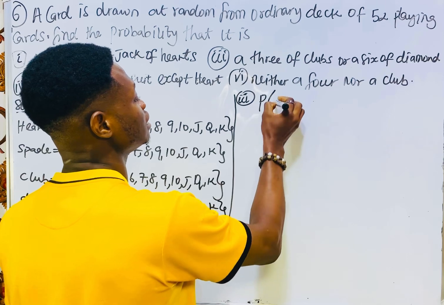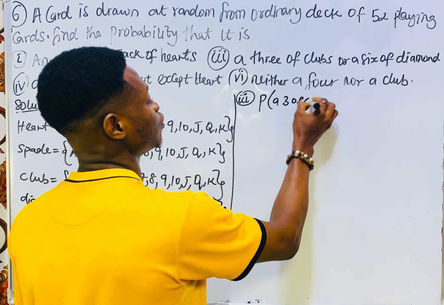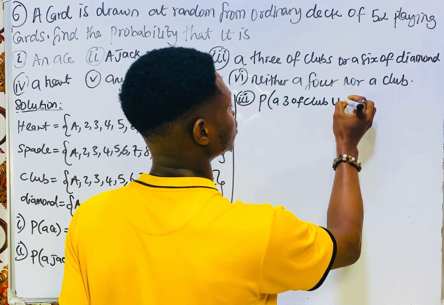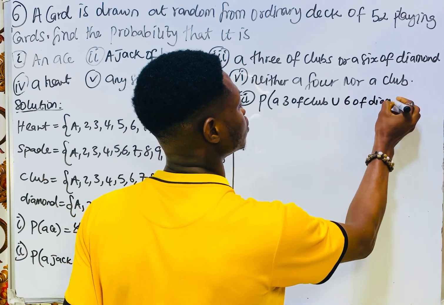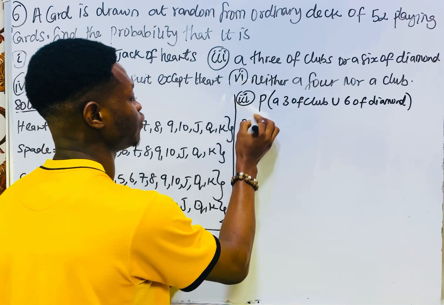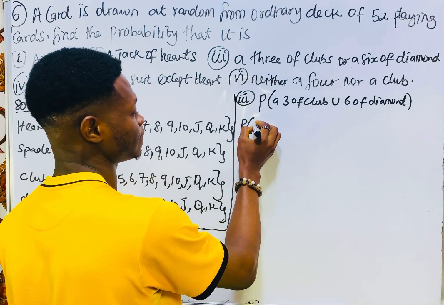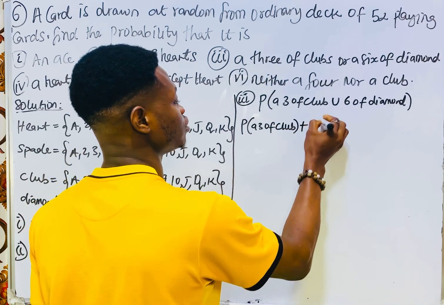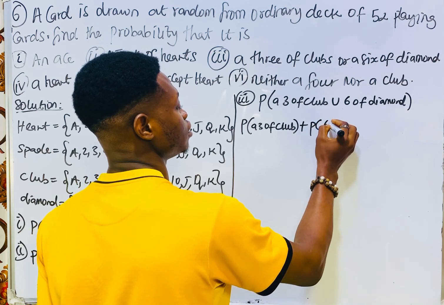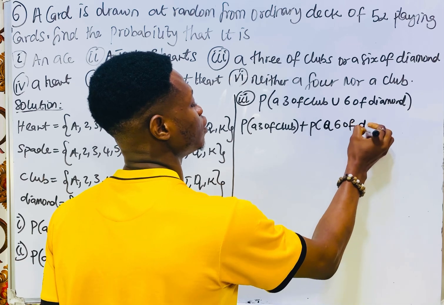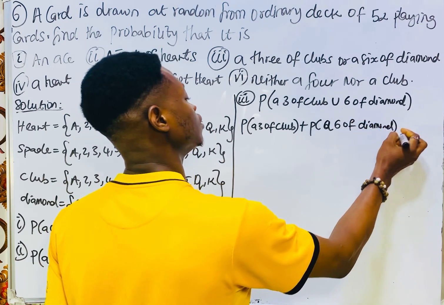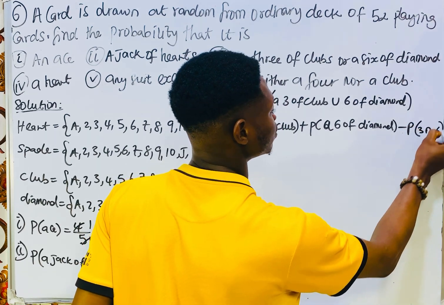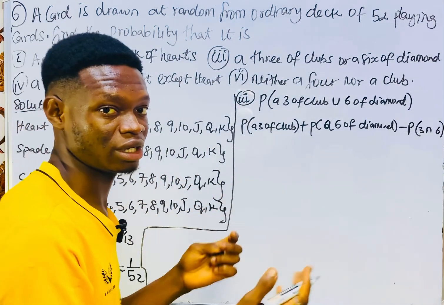Or means union. So the probability of a 3 of club or a 6 of diamond will be the probability of obtaining a 3 of club, plus the probability of obtaining a 6 of diamond, then minus the probability of 3 of club intersect 6 of diamond. So remember that formula, mutually exclusive.